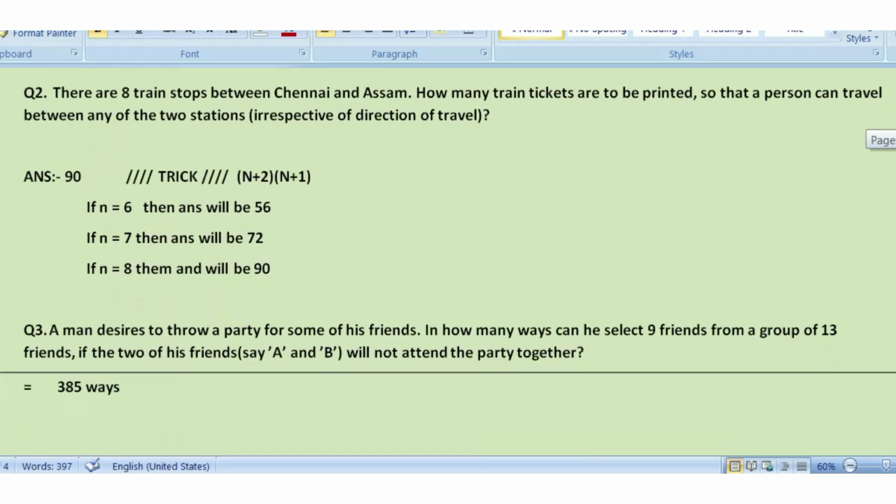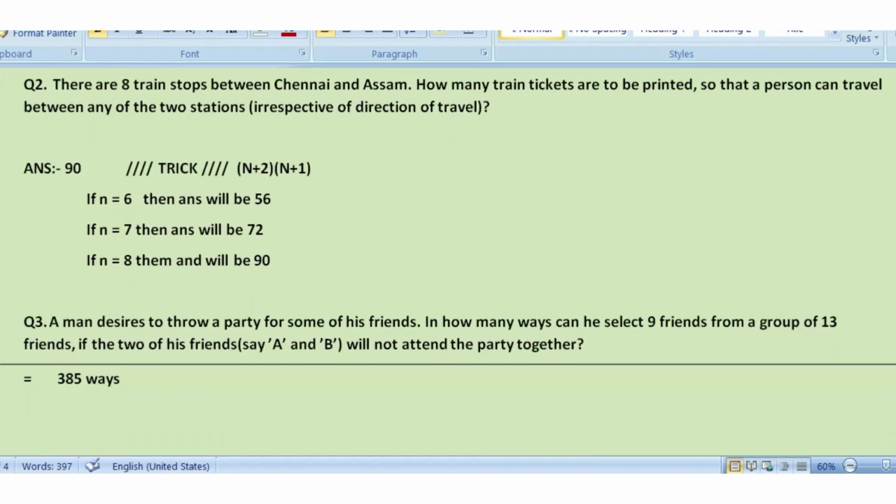In the third question, a man desired to throw a party. Now this question may differ, like in my case the values are 9 and 13 respectively. In your case it may be something else. So if 9 and 13 is the value, you may copy the answer 385 ways. Let's say that you have different values. So how can you calculate?